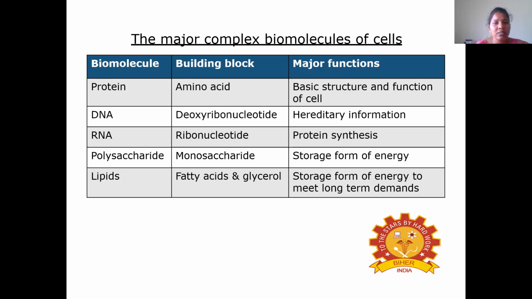Protein is a complex biomolecule and the building blocks of proteins are the amino acids. The function of protein is the basic structure and function of the cell. As we know very well, protein is a polymer of amino acids. Then coming to the nucleic acids, the examples are DNA and RNA. DNA is deoxyribonucleic acid and its function is hereditary information. RNA is ribonucleic acid and its function is protein synthesis.